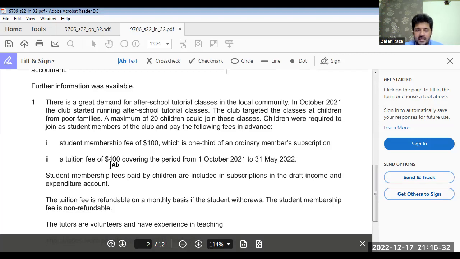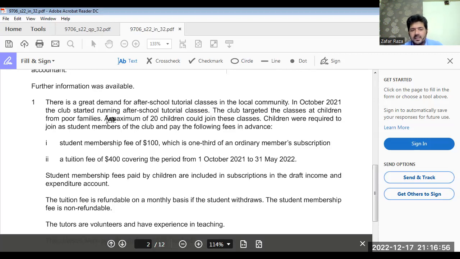5 months for 5 months. So 400 and how many students there? 20 children. Here it is, a maximum of 20 children. So that means 400 by 20 makes 8,000. 8,000 divided by 8, so it means 1,000 per month. 1,000 per month for 8 months. 3 months in 2021 means 3,000.